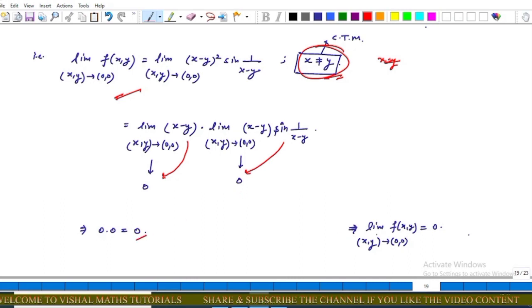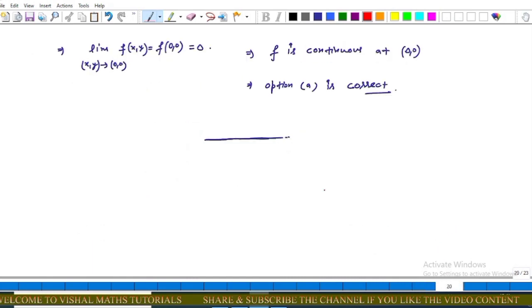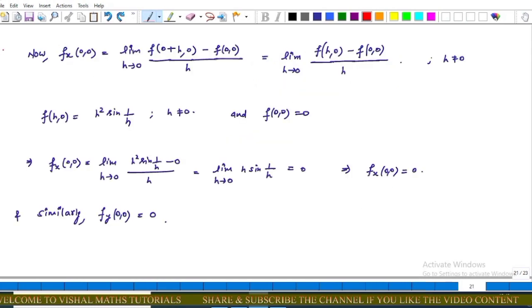This implies that the limiting value of the function at (0, 0) equals 0. This equals the function value, which is equal to 0. This implies that the function is continuous at (0, 0). This implies that option A is correct.